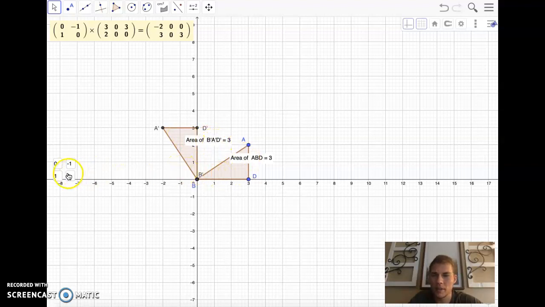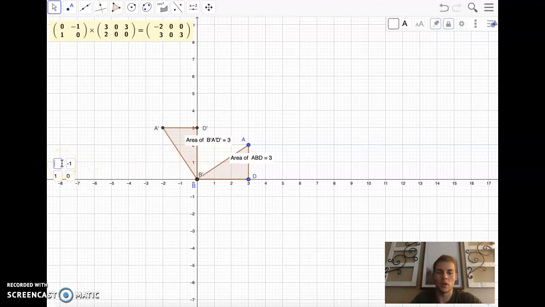So let's see what happens when we find the determinant of this matrix. We take 0 times 0, which is 0, and we subtract -1 times 1, so we have 0 minus a -1, which turns into a positive 1. So again, 1 is our determinant here, and we have the same areas. You might think that 1 is the scale factor, like it's not being multiplied to anything, but I don't know if that's necessarily true.